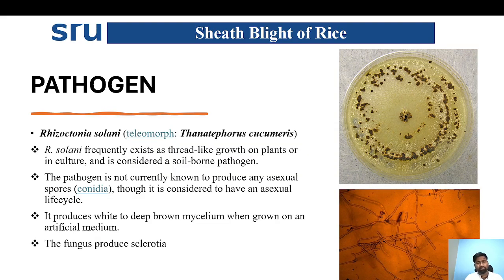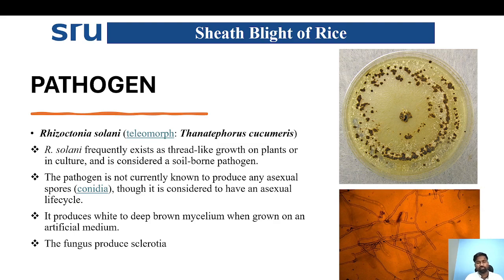Coming to pathogen characters, this is Rhizoctonia solani, and its teleomorph is Thanatephorus cucumeris. Rhizoctonia solani frequently exists as a thread-like growth in plant and in culture, and it is considered a soil-borne pathogen. The pathogen is not currently known to produce any asexual spores or conidia, but it mainly survives through, as I explained, macrosclerotia.